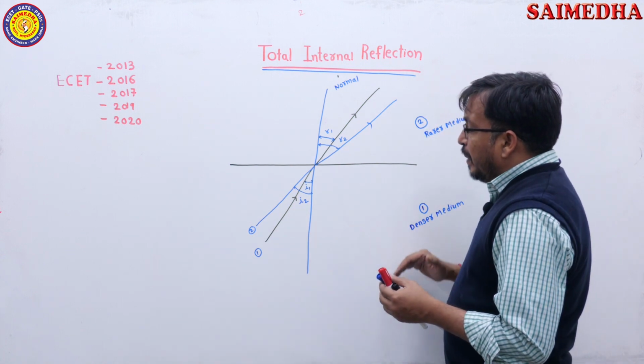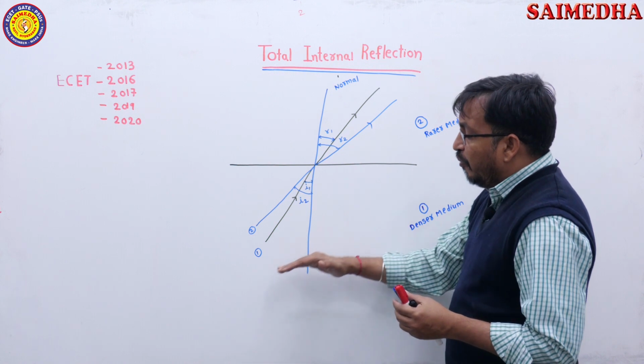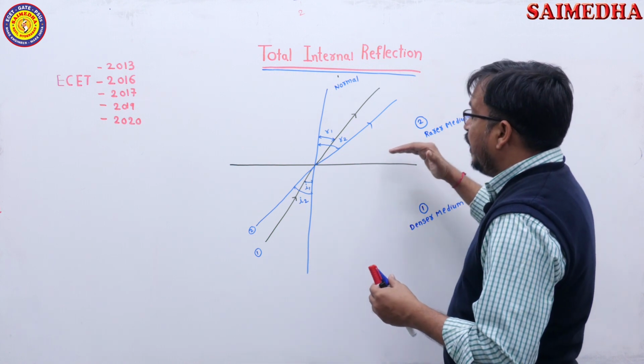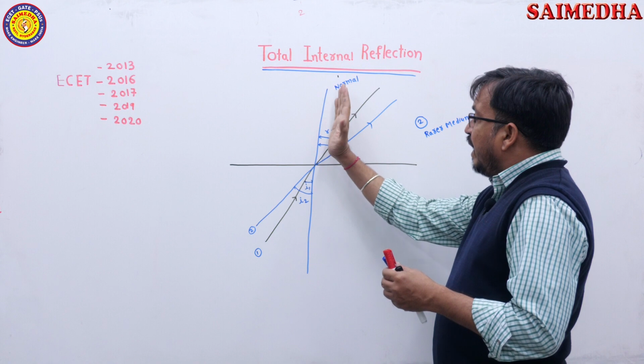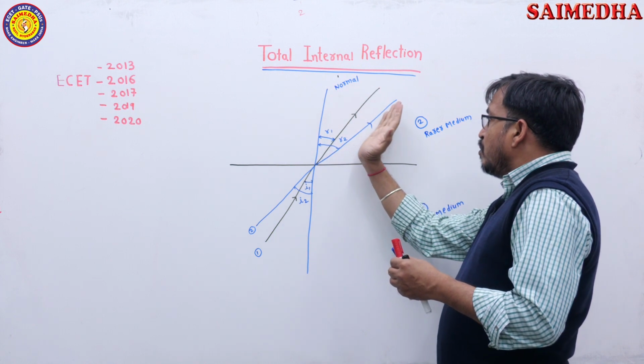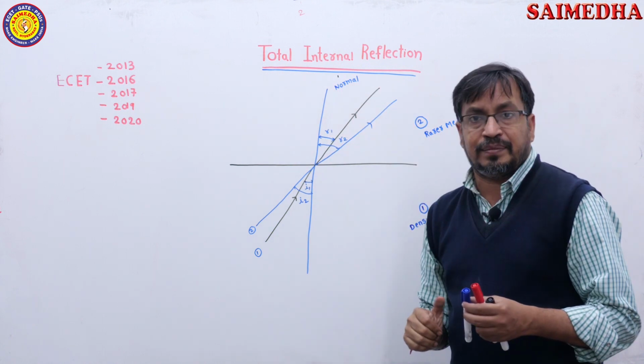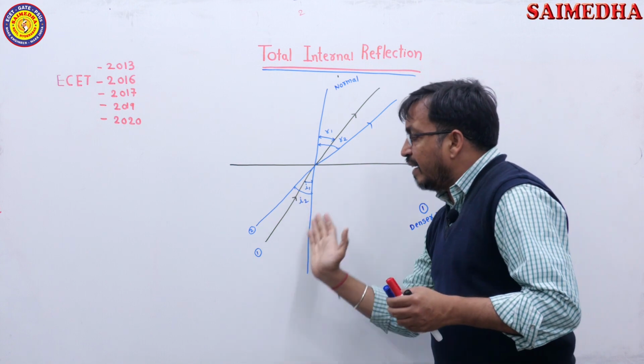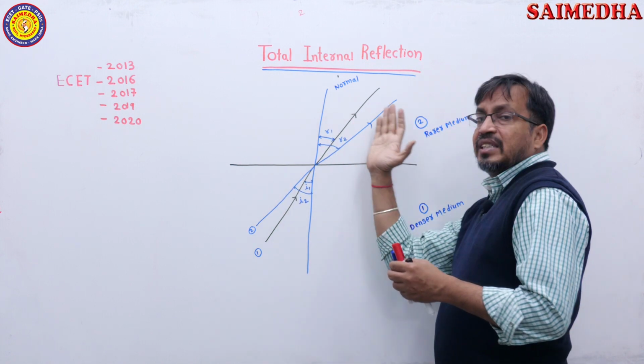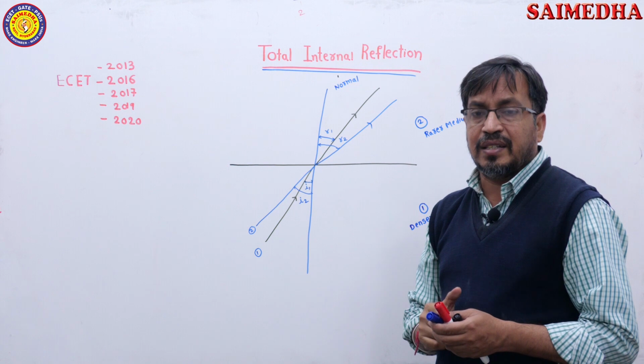When light is travelling from denser medium to rarer medium, after refraction, the refracted ray moves away from the normal line. Like that, as I increase the angle of incidence, the angle of refraction also increases.